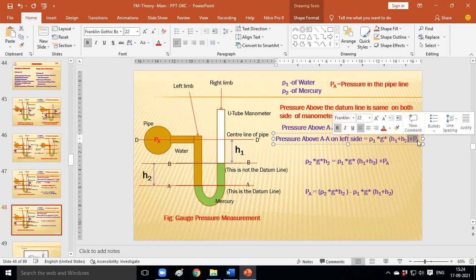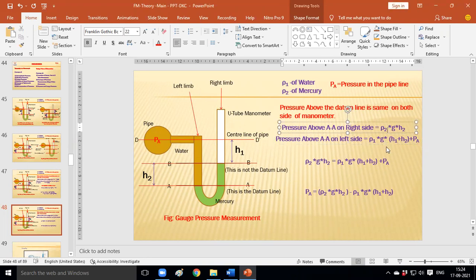Why this pressure addition of PA? Because we consider the pressure in the pipeline also. As the pipe is connected to the left limb. If the pipe is connected to the right side limb, then we can consider the pressure in the pipeline on the right side also, if the pipeline is connected to the manometer.